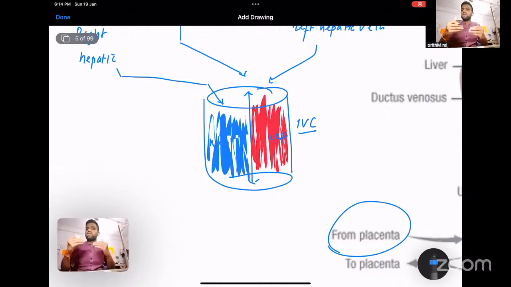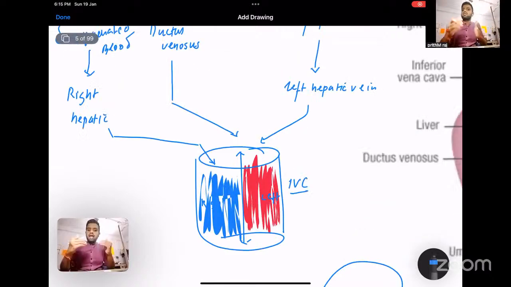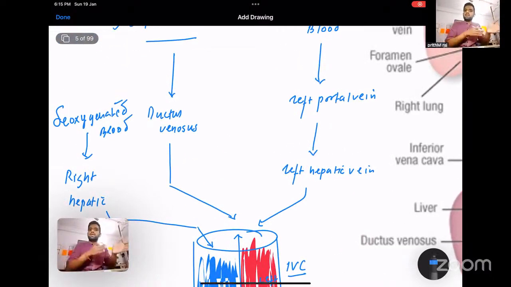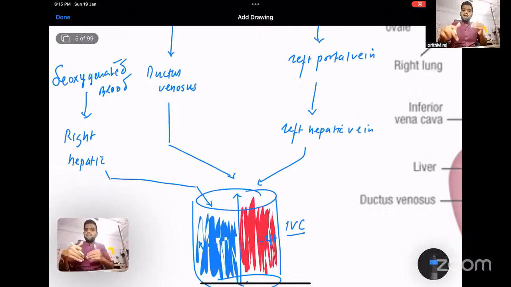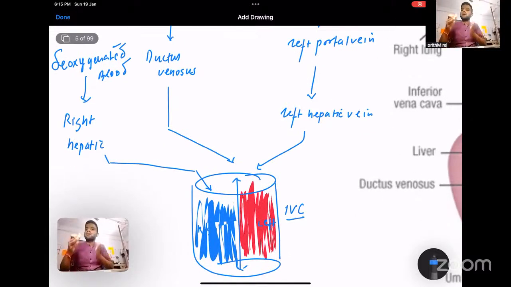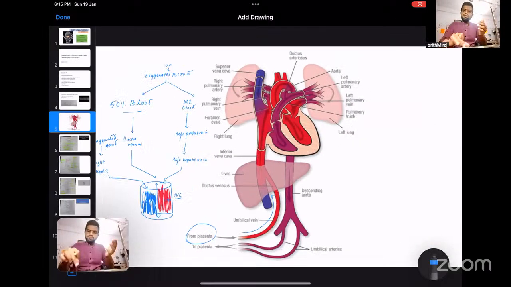So first, before the right atrium, at the IVC, what happened? I already said the oxygenated blood, 50% is shunted through the ductus venosus, 50% enters the hepatic circulation via your left portal vein and left hepatic vein, and this enters the IVC along the left side. Whereas the deoxygenated blood from the rest of the body enters the right hepatic vein into the right side of the IVC. So the IVC is divided into right and left, where the deoxygenated blood is in the right side and the oxygenated blood in the left side. Why is the demarcation important? I already told you. Now it has to enter the right atrium.